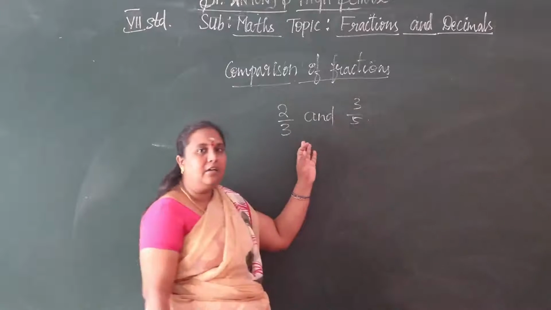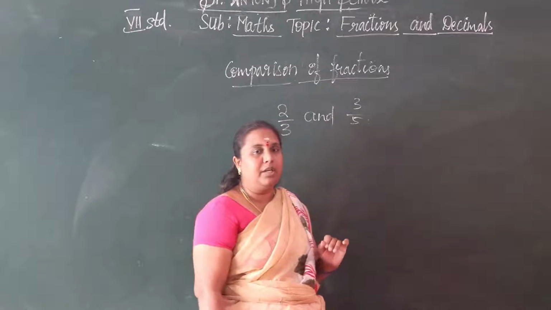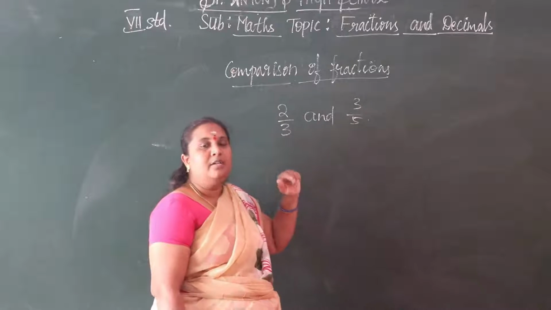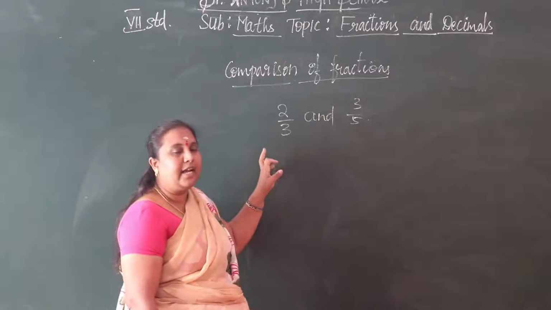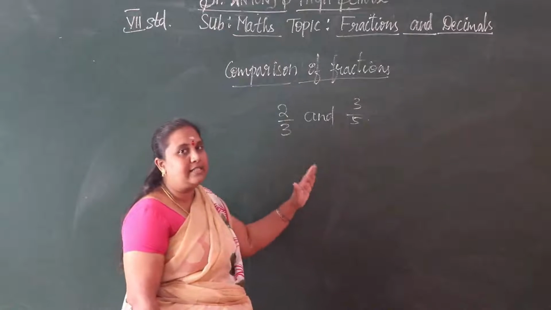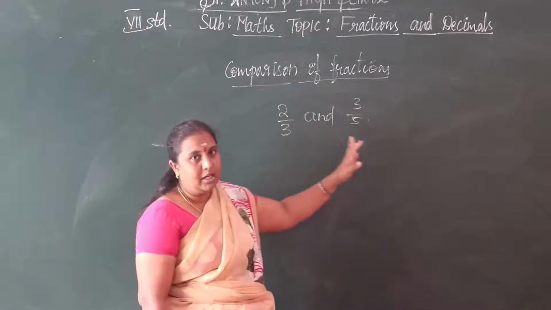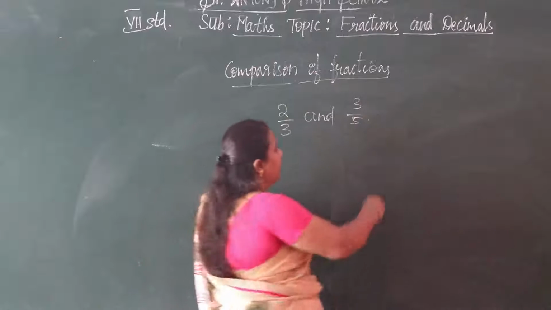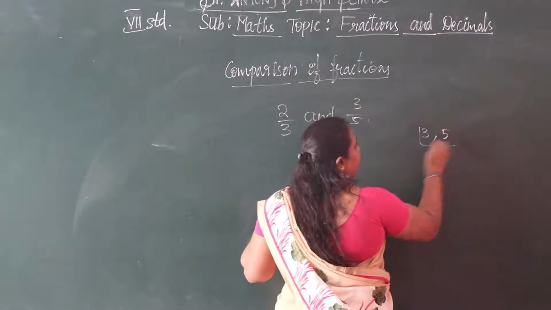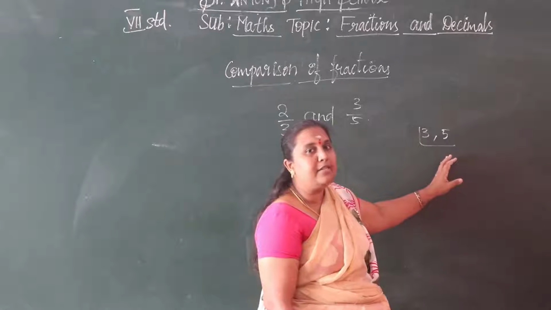So here the denominators are different. For this we can take the LCM of the two denominators and multiply on the numerator and denominator of the two fractions. Let us take the denominators 3 and 5. The LCM of 3 and 5 is 15.